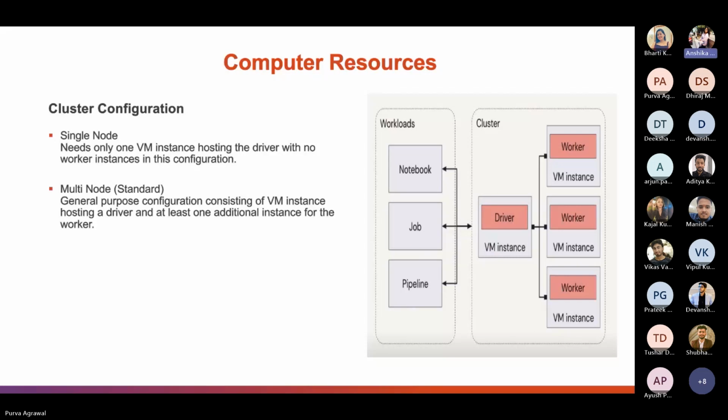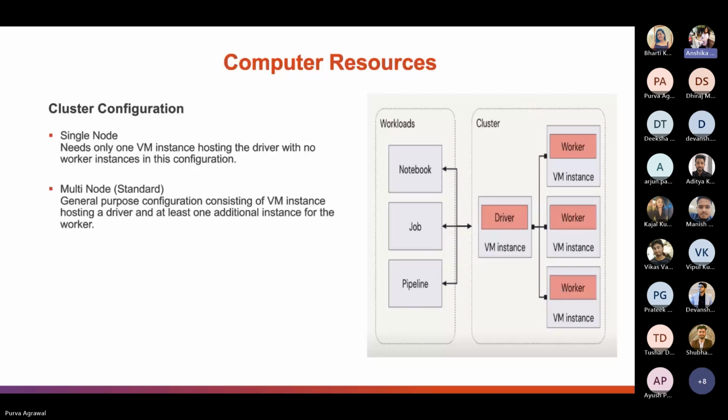As you can see in the diagram, it represents the structure of a standard cluster, because we have the driver instance and the worker nodes available. A cluster has an operating mode, of which there are two options: single node cluster and multi-node cluster. A single node cluster needs only one virtual machine instance hosting the driver.